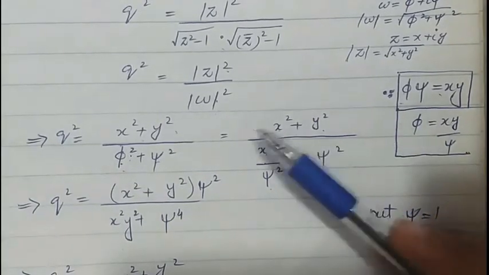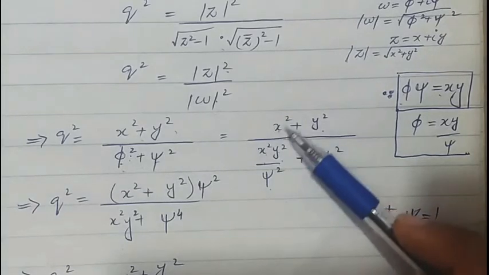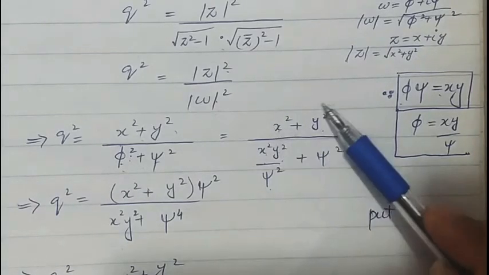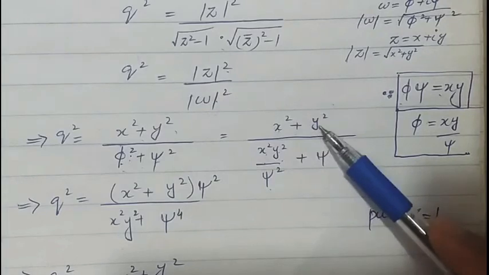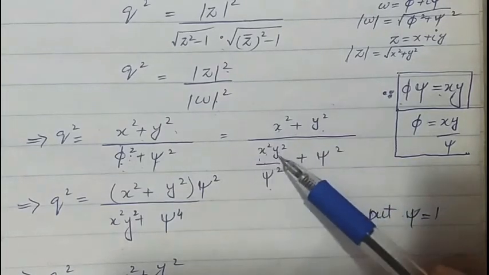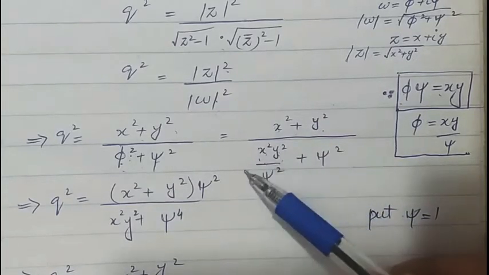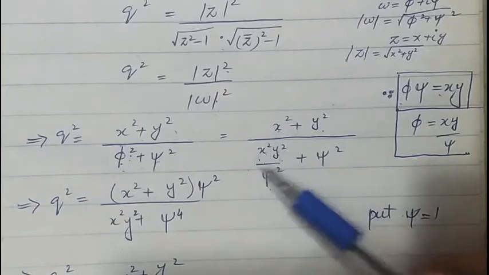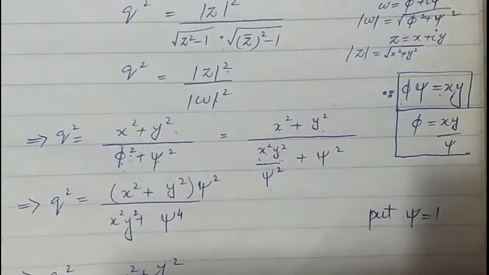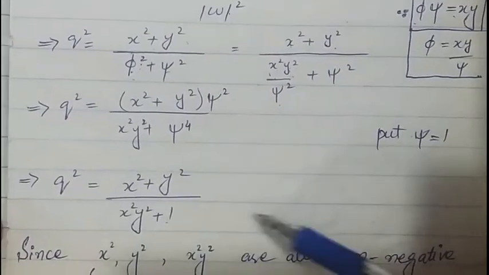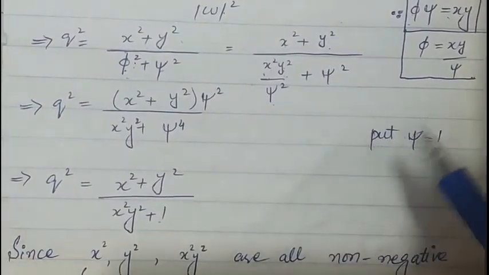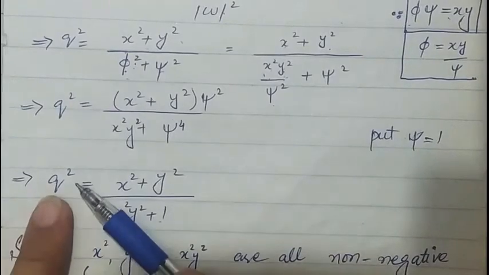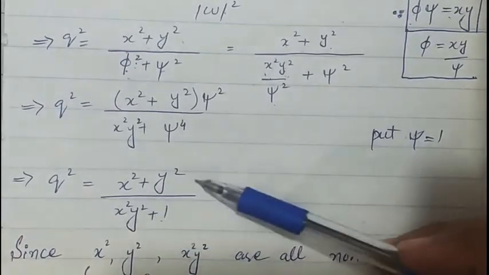Since x square is non-negative because this is a square term, and y square is a square term, so it is non-negative. x square y square is the multiplication of two squared values, so this is also a non-negative term. Plus 1 is already non-negative, so this shows that q square is non-negative.